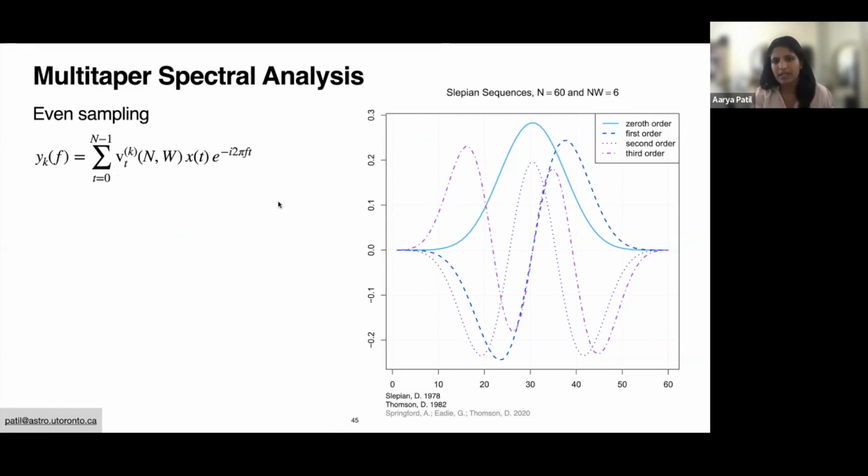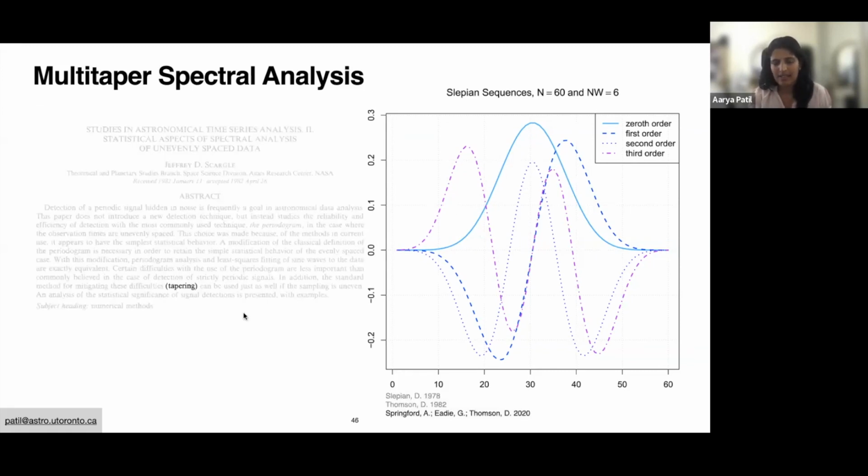These tapers are called Slepian sequences or discrete prolate spheroidal sequences, and they look something like this, as shown in the plot to the right. This was also suggested in Scargle's original paper, that we can use tapering to improve upon the difficulties that the Lomb-Scargle periodogram faces.